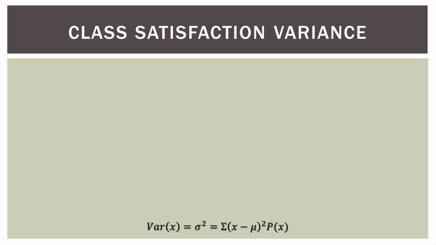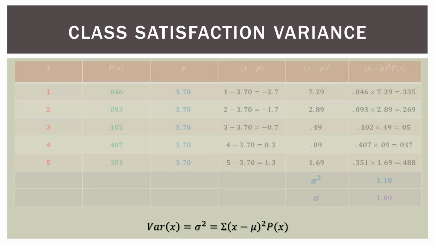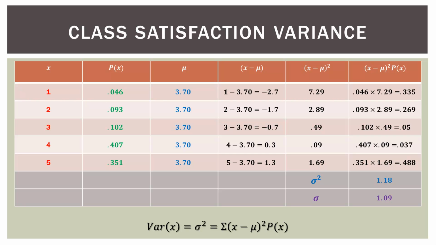Now our question for this video is, what is the variance? How spread out from that expected value, from that mean of 3.7 is our data? Is it going to be very spread out off to the ends? Is it going to be really clumped up and squished towards the mean in the middle? That's what we're going to find out. So I'm not going to go through step by step like I did in the die roll, but this is the exact same chart. So all we have is our outcome there in the red.